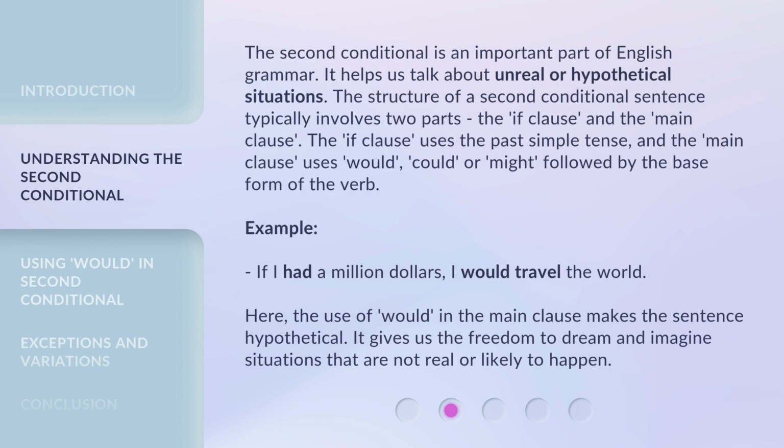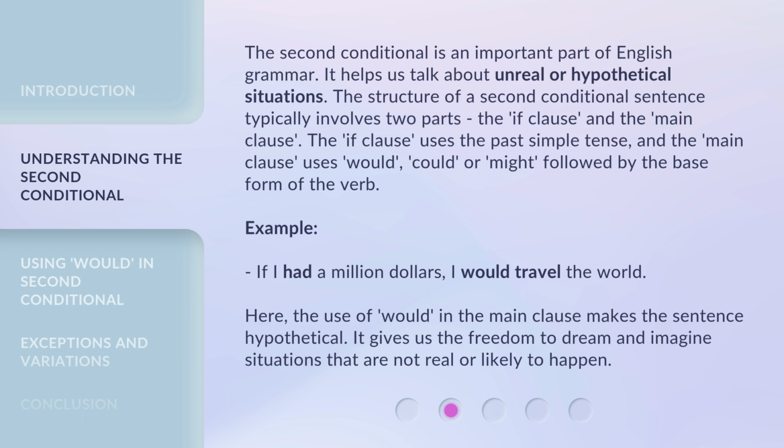The second conditional is an important part of English grammar. It helps us talk about unreal or hypothetical situations. The structure of a second conditional sentence typically involves two parts: the if clause and the main clause. The if clause uses the past simple tense, and the main clause uses would, could, or might, followed by the base form of the verb.